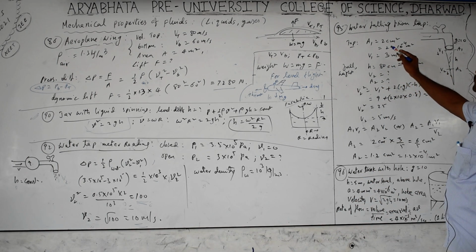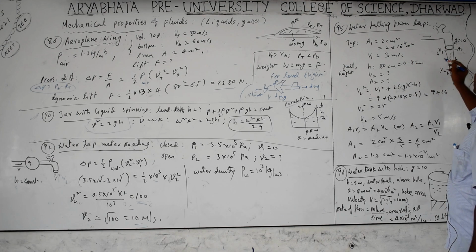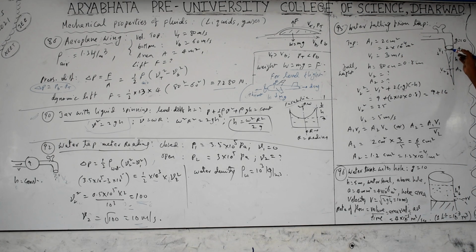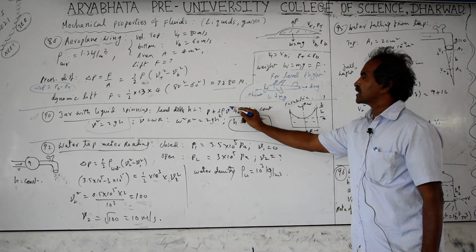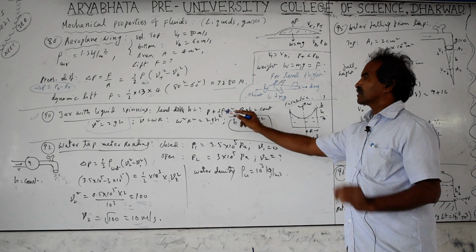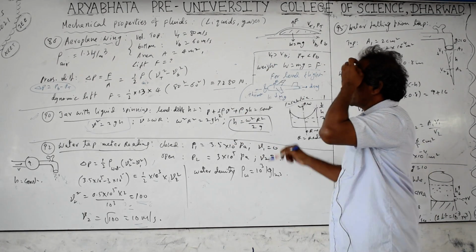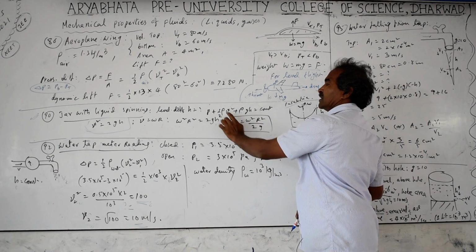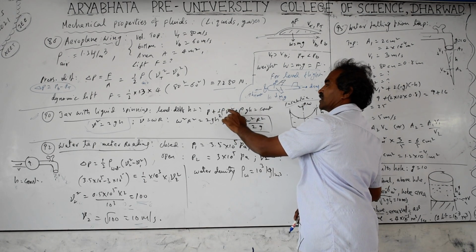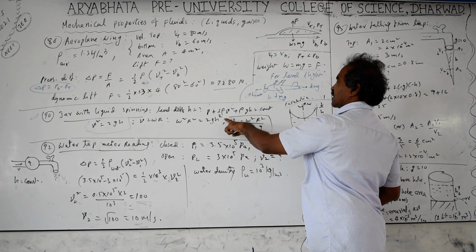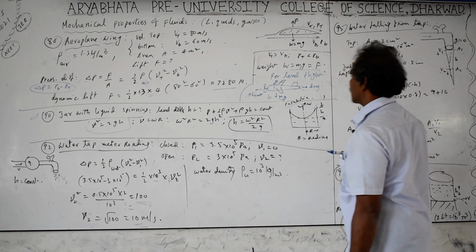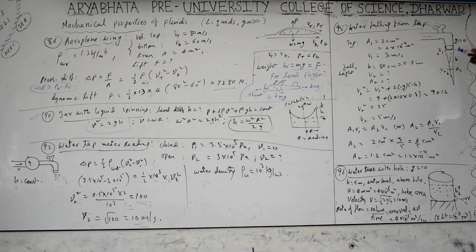Next, water falling from the tap. Water from the opening tap is falling downwards. As it falls downward, the velocity gradually increases. Due to the velocity increase, according to Bernoulli's principle, if the velocity increases, pressure decreases, as in the previous case. But now you are taking the pressure constant, atmospheric pressure. As the height increases, the velocity increases. In this case, as the water falls downwards, the velocity is increasing.